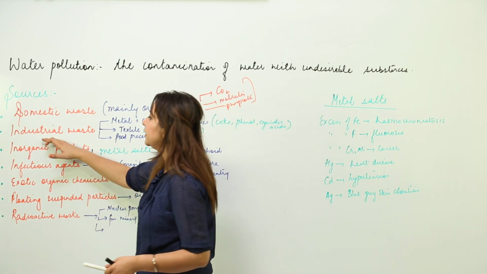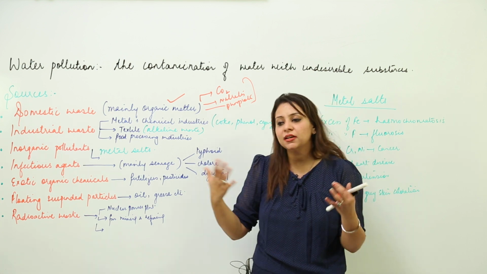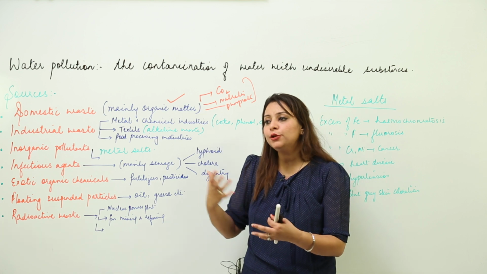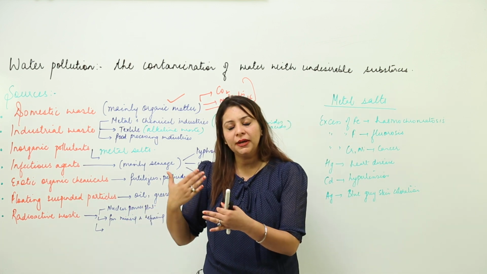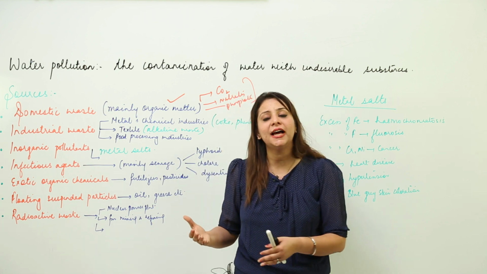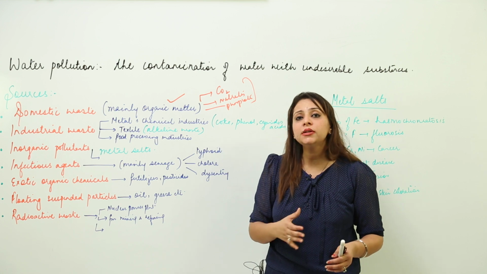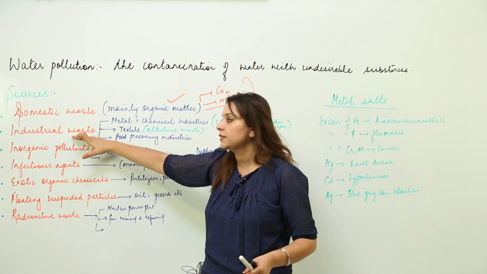Second we have industrial waste. As we all know, due to modernization, industries are increasing day by day. They are making very useful products for us, but along with the useful products, certain harmful substances are also liberated. Those harmful wastes comprise the industrial waste.